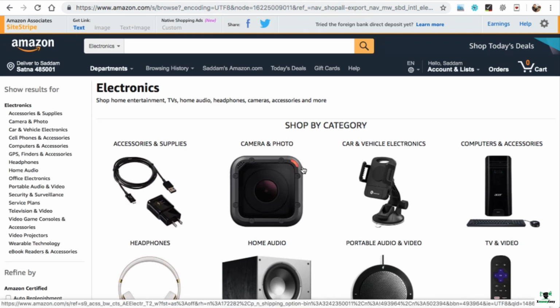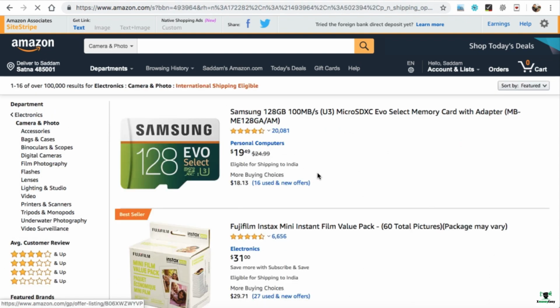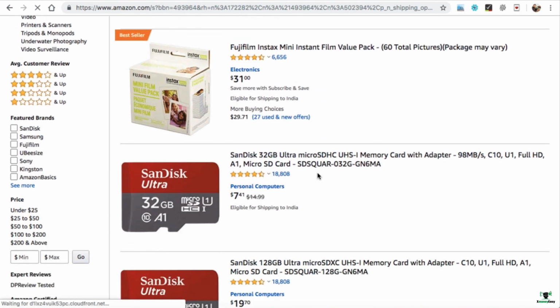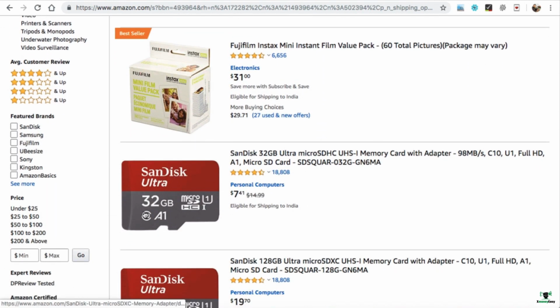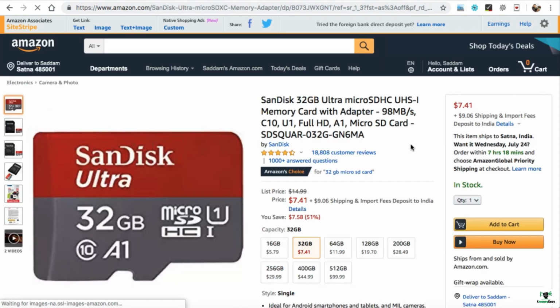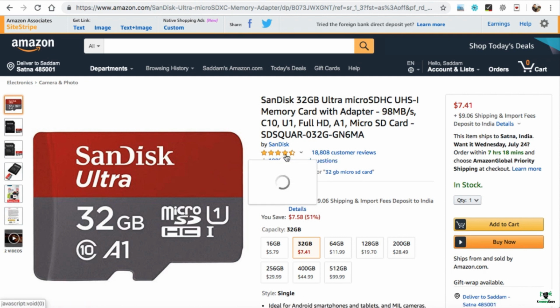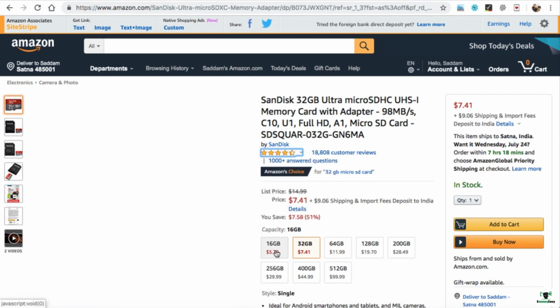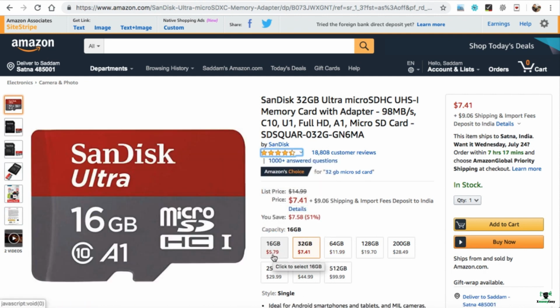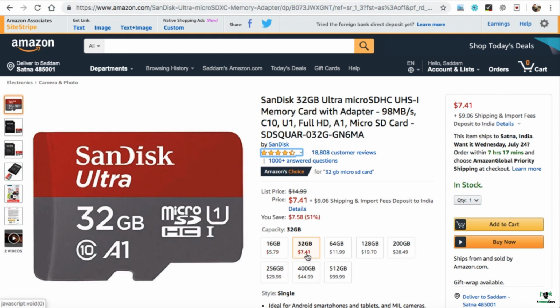Alright, now for example, let's jump to this camera and photo category. Let's say we want to promote this SanDisk Ultra 32 GB card onto our website, so just click on it. Okay, so this is the product, this is the product title, this is the product image, these are reviews. The exact pricing for 16 GB is $5.79. In the same way, 32 GB is $7.41.